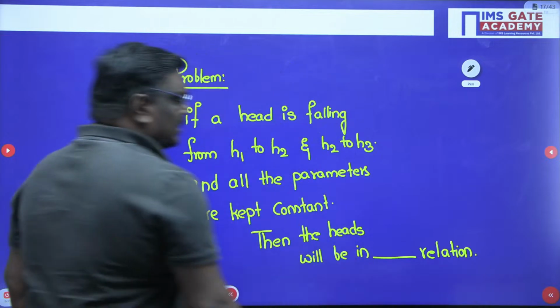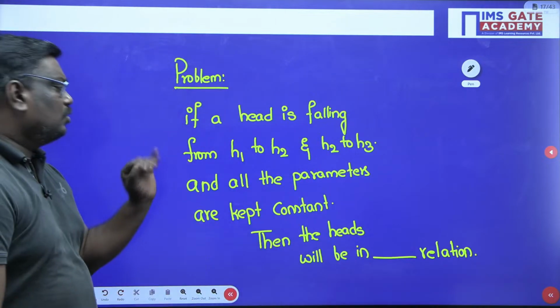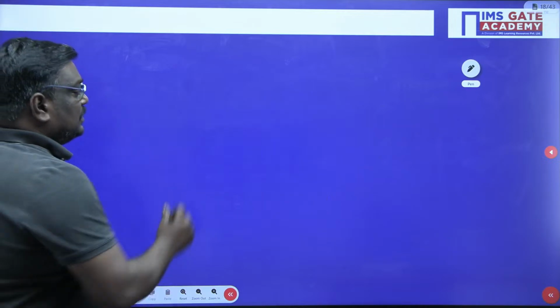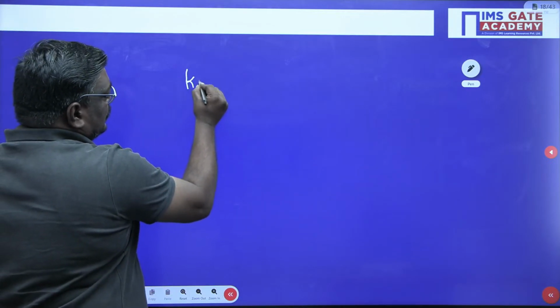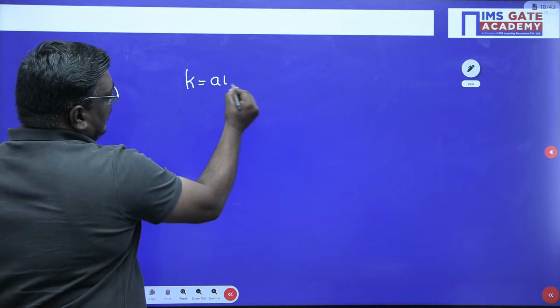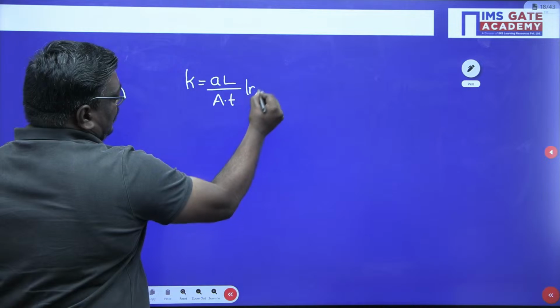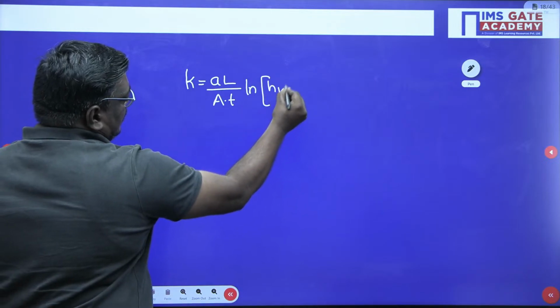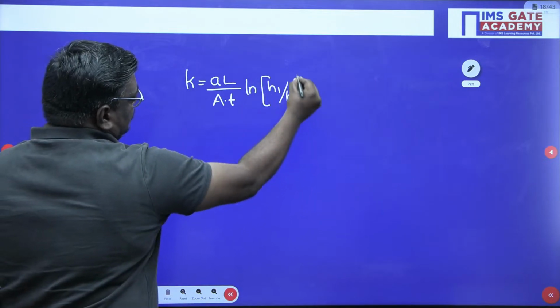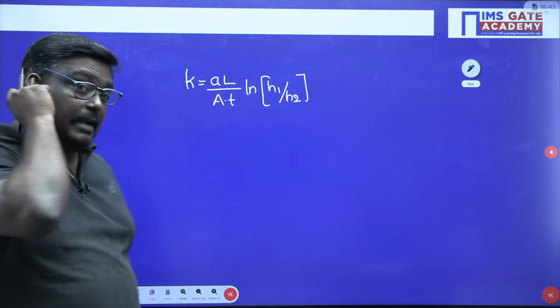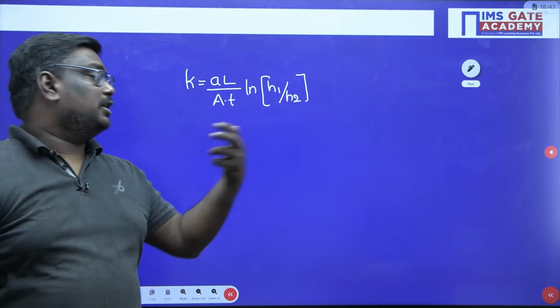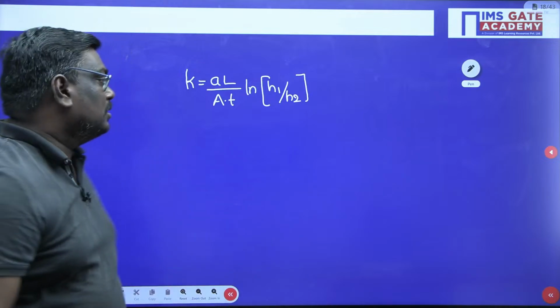Now, actually, it is a multiple choice question. Let me tell you to have a better idea. Suppose, you know K is equal to what? Coefficient of permeability is equal to AL by AT into ln of H1 upon H2. I might be fast because I hope that you know the basics.